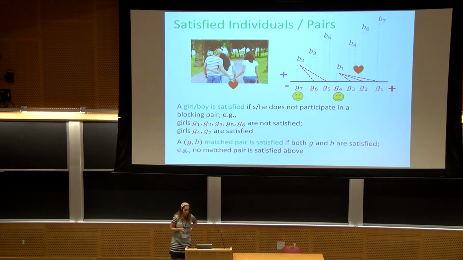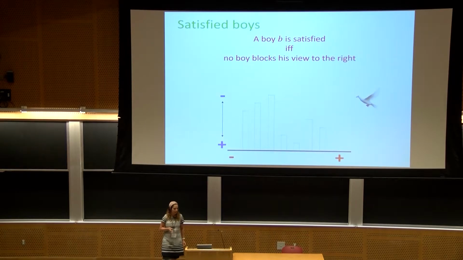We also define what it means for a matched pair to be satisfied. We say that a matched pair is satisfied if both ends of the pair are satisfied. If both G and B are satisfied, then we say that the pair is satisfied. And now, using the pictorial representation that I showed you before, here is a very convenient way to see who is satisfied. Let's use this picture to see which boys are satisfied.